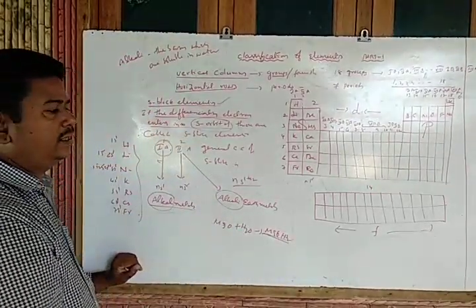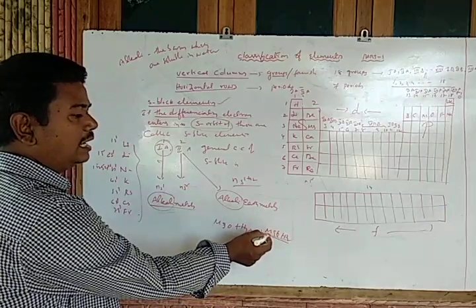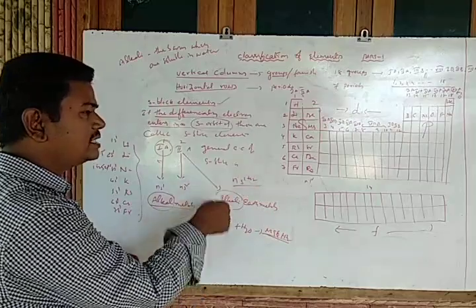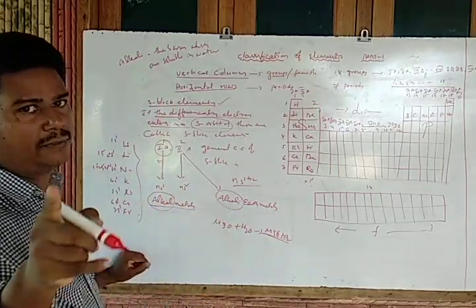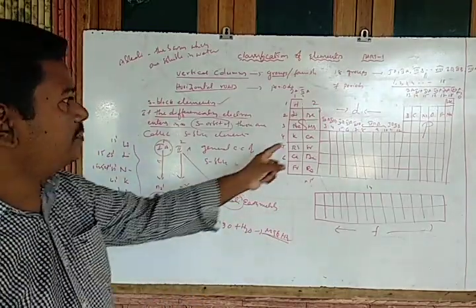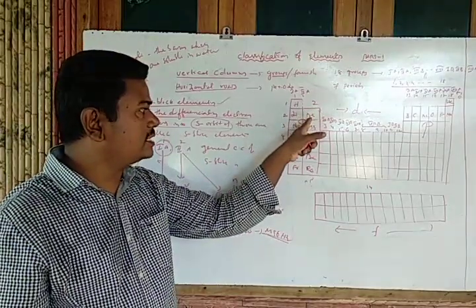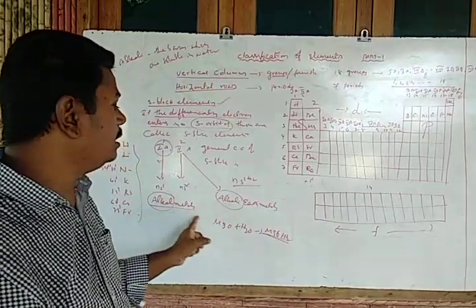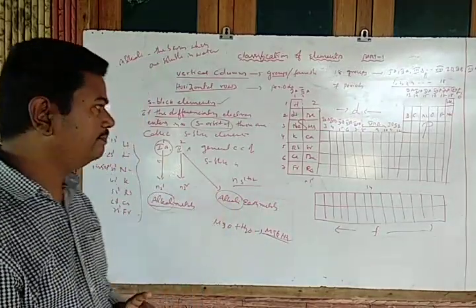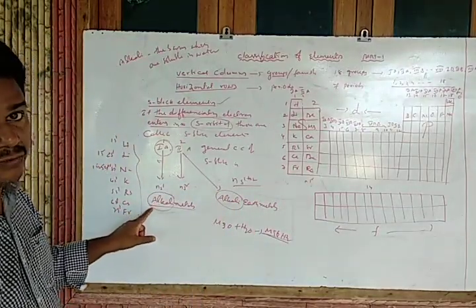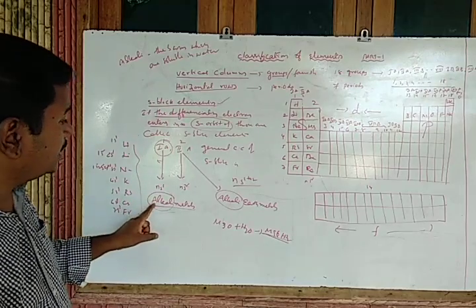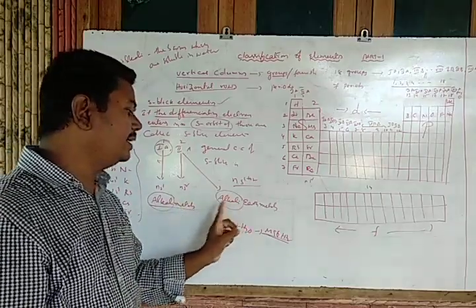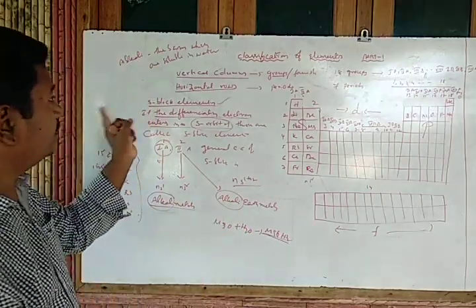Magnesium hydroxide is dissolved in water, so it is called alkali, and it is basic in nature. So the bases which are soluble in water are termed alkali. These group element oxides are easily soluble in water and form bases, so those are called alkali metals and alkaline earth metals. Okay, clear? So that is the definition of alkali: first group elements are called alkali metals, second group elements are called alkaline earth metals. Now, what about the p block elements?